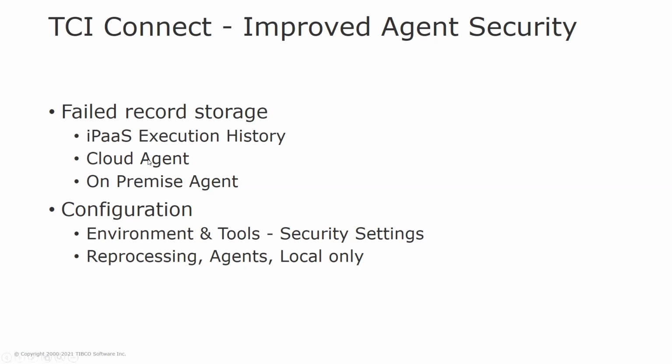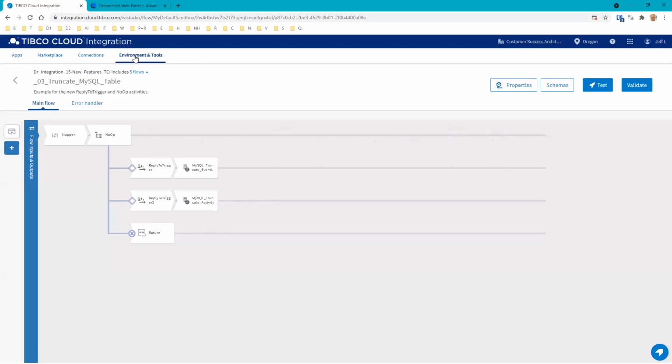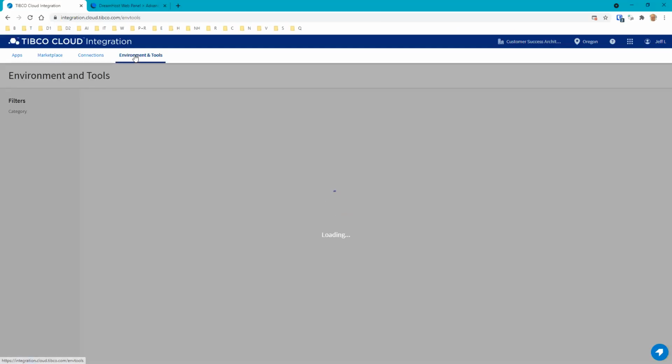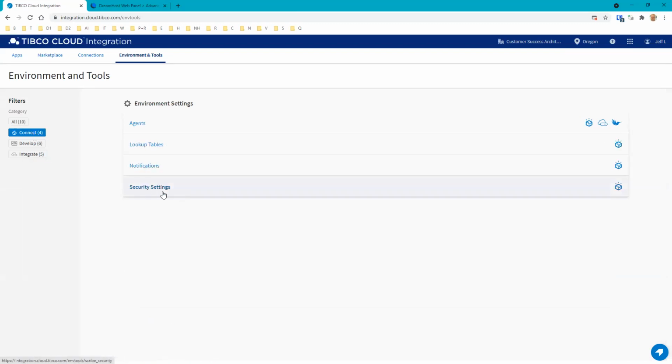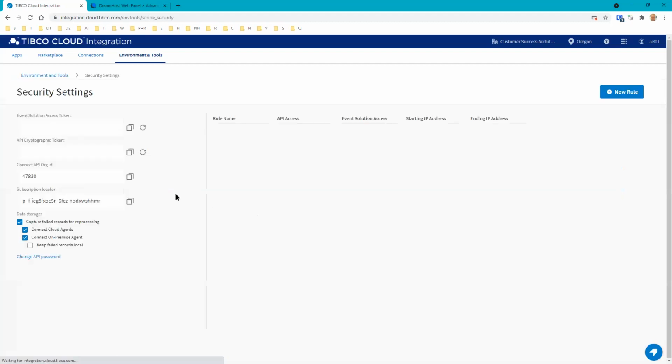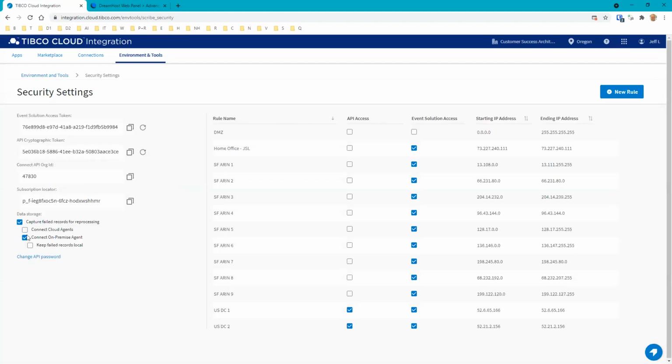All right. So when you configure this, head over to Environment and Tools, Security Settings. So let's see what this looks like. Pretty straightforward. Environment and Tools, and then Security Settings. And again, just notice these filters over here. So I can filter these just for Connect, which is Scribe. And these are the security settings that go along with Scribe here. Okay. And where this is going to be, it's going to be on the left-hand side.